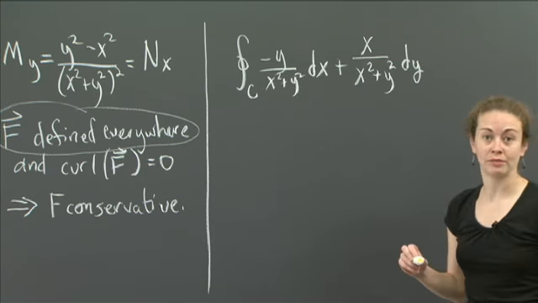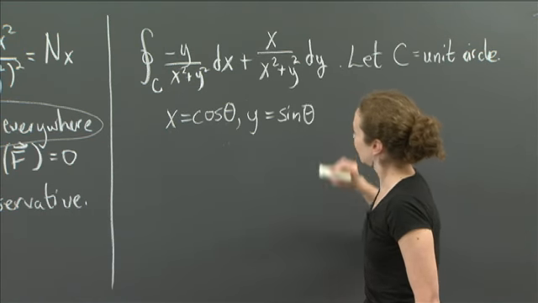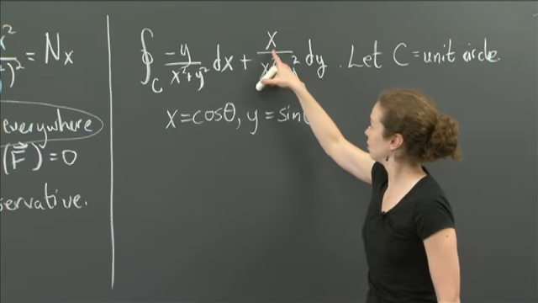But how can I parameterize the unit circle easily? I can parameterize the unit circle easily by x equal to cosine theta and y equal to sine theta. Right? So let me do that. And why am I picking the unit circle? We'll see why that is in a second. So we're going to let x equal cosine theta and y equal sine theta, right? And so now we know what goes here and we know what goes here.